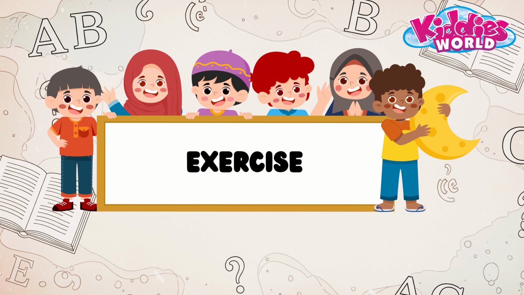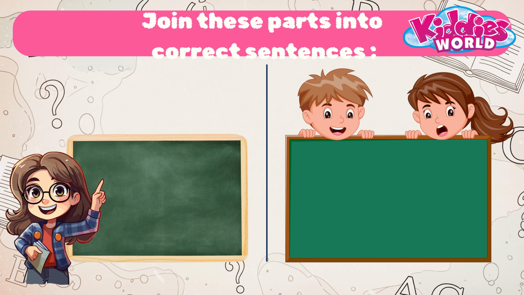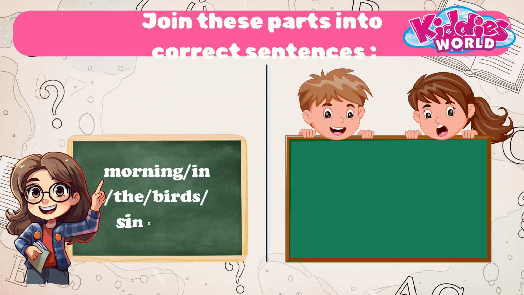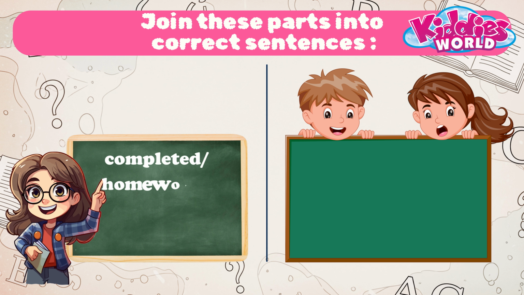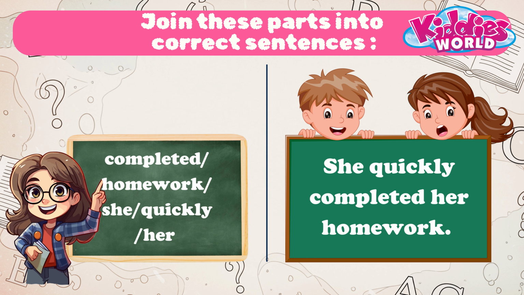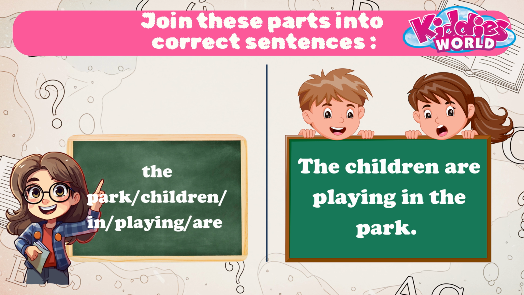Quick exercise. Now let's solve together. Can you join these parts into correct sentences? Say them with me aloud. Morning, in, the, birds, sing, the. Answer: the birds sing in the morning. Completed, homework, she, quickly, her. Answer: she quickly completed her homework. The park, children, in, playing, are. Answer: the children are playing in the park.